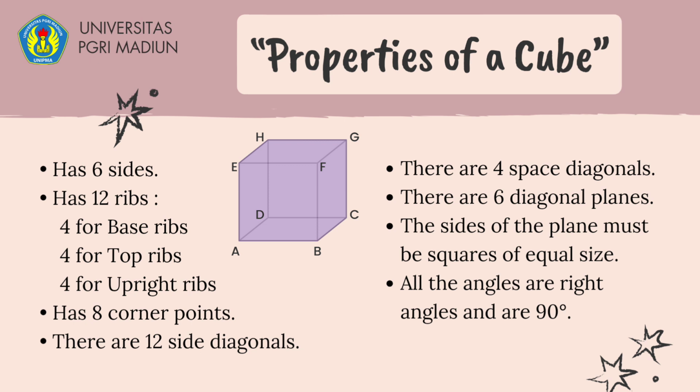Next, there are 4 space diagonals: AG, CE, BH, and DF. Next, there are 6 diagonal planes: ABGF, ACGE, ADGF, BCHE, BDHF, and CDEF. Next, the sides of the planes are squares of equal size. Next, all the angles are right angles and are 90 degrees.